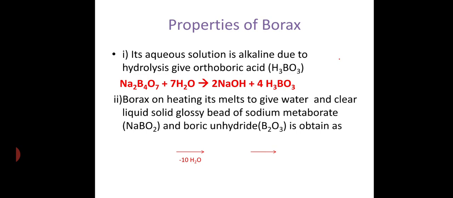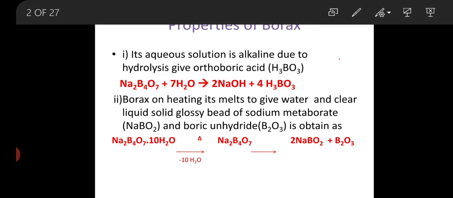Borax on heating, initially in liquid form, loses its moisture to give Na2B4O7, which on further heating gives a metaborate compound. Sodium metaborate, NaBO2, and also an anhydrous compound, which is known as boric anhydride, B2O3.